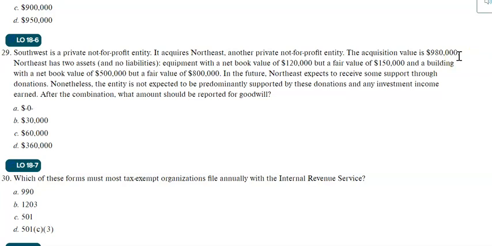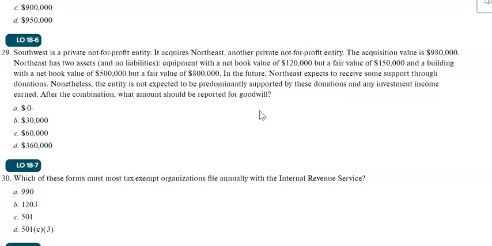Now we have to decide what it is. Is it goodwill or a reduction in net assets without donor restrictions? They say that the entity is not expected to be predominantly supported by donations and any investment income earned. That means they provide other services, they have other resources to generate revenues, and they are not dependent on donations or contributions.